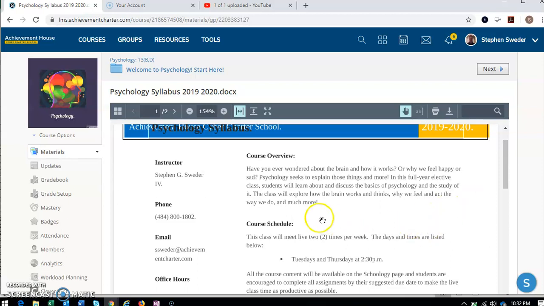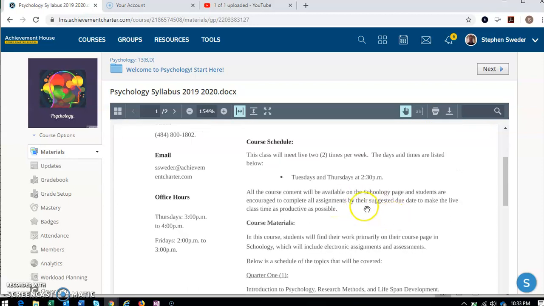Again, the class meets twice per week, 2 times during the week. The days and times are listed below: Tuesdays and Thursdays at 2:30 p.m. All content is on the Schoology page. And I would highly encourage, as I'm sure many of your other teachers will encourage you, to attend live classes, as well as to keep up with the deadlines for the work. We find that it helps reduce stress and feeling overwhelmed and things like that. So try to keep up with the assignments as best as you can.